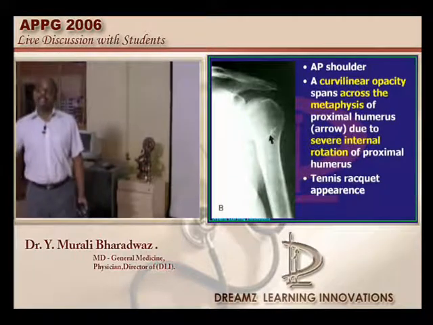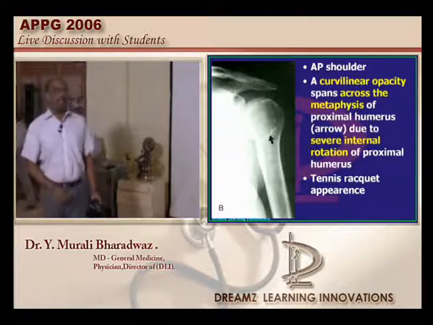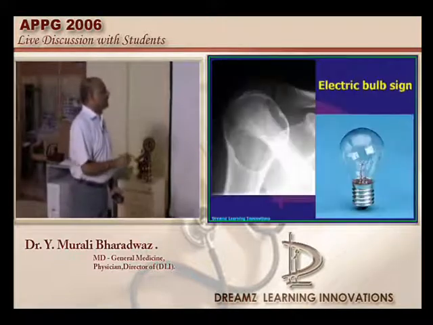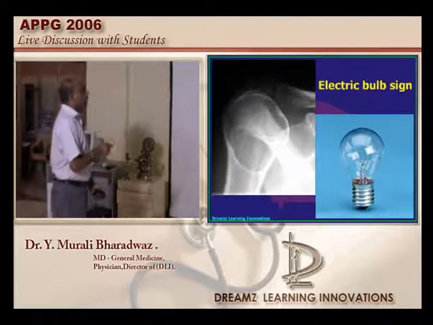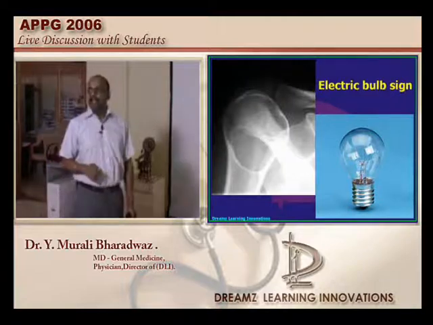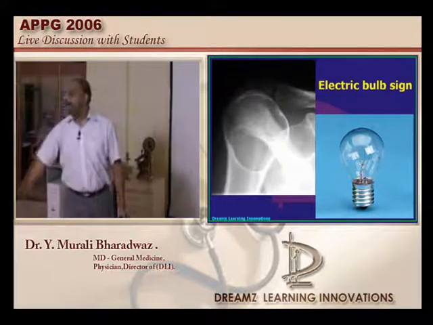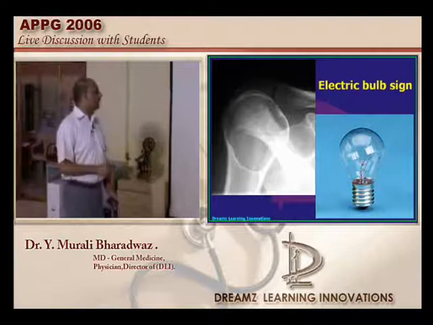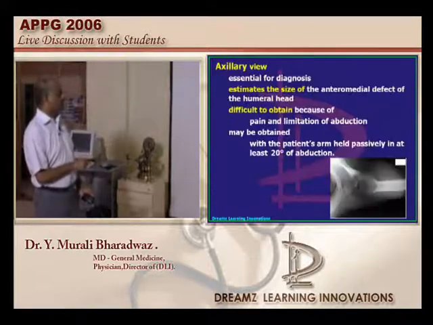Another radiological sign par excellence in the case of the posterior dislocation. So the electric bulb appearance of the humeral head should not be forgotten, which becomes very prominent when you take the radiograph in the case of the posterior dislocation, is what I want to underscore.